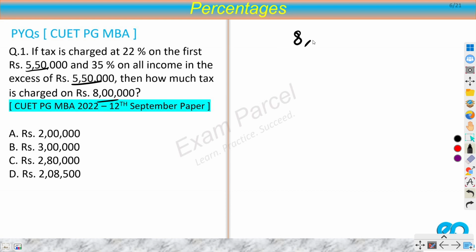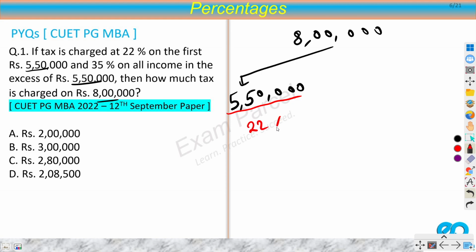So we have 8 lakhs of total income and there are two slabs. For first 5,50,000, you are going to be charged 22% only. But for all the values in excess of 5,50,000, so what is the excess? 2,50,000, right? You are going to charge 35%. So we have to find the total tax. Now there are two ways that we can solve this question. Let us discuss the first method.